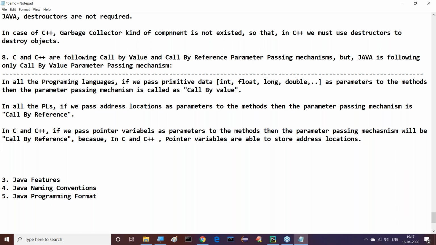If you pass a reference, that means address locations, as parameters to the methods, then the parameter passing mechanism is called by reference. In the case of C and C++, when we pass pointer variables as parameters to the methods, then the parameter passing mechanism would be called by reference only. Why? Because pointer variables are able to store address locations.